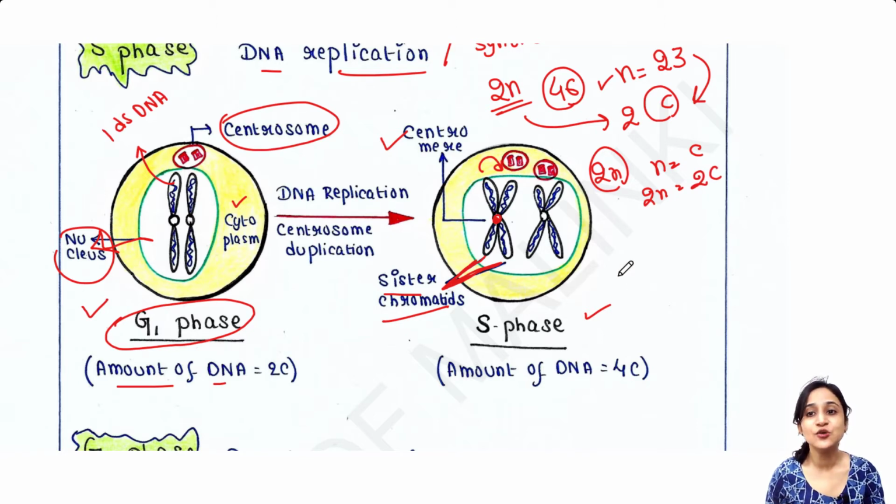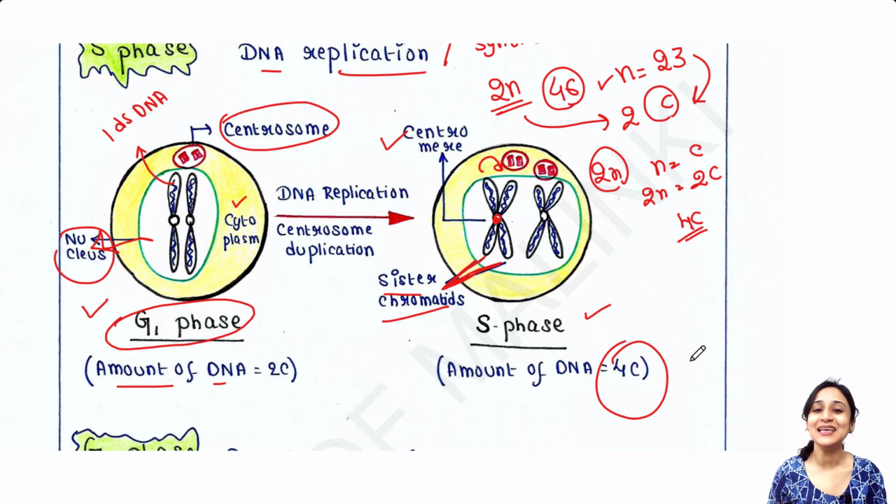Now the DNA duplication occurred. That means now we have double the amount of DNA. So at that time, we have the DNA amount that is 4C. So we have the amount of DNA that is now 4C. The amount of DNA is doubled in a cell. But the cell is in the diploid or 2n condition. Is this clear? This is very important to understand because many questions come from these 2n and 2C, 4C parts.